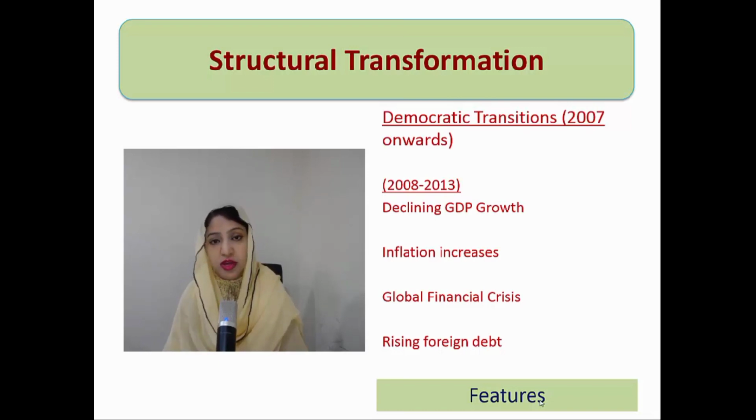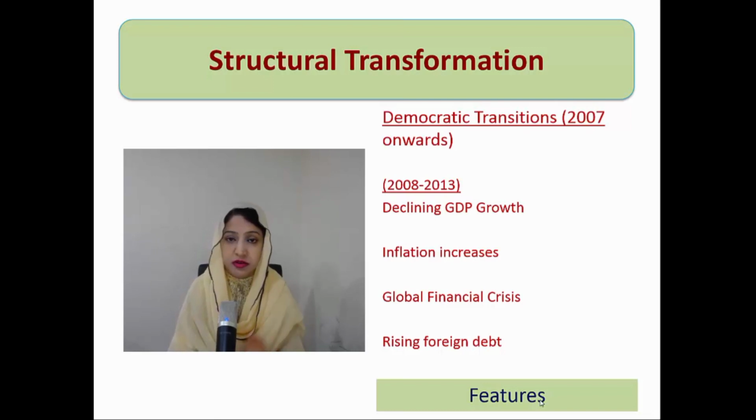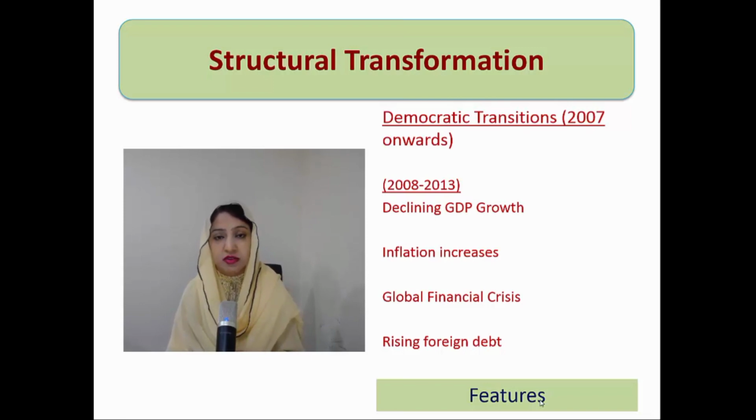what the economic situation of the country was in the previous time period. If you recall, the previous one was military government, and in summing up the overall performance of that time period, we can conclude that it was an economic success. All the economic indicators of the country showed remarkable progress in different sectors in that time period, the 6th economic era. Now comes the 7th economic era, which is democratic government starting in 2008.